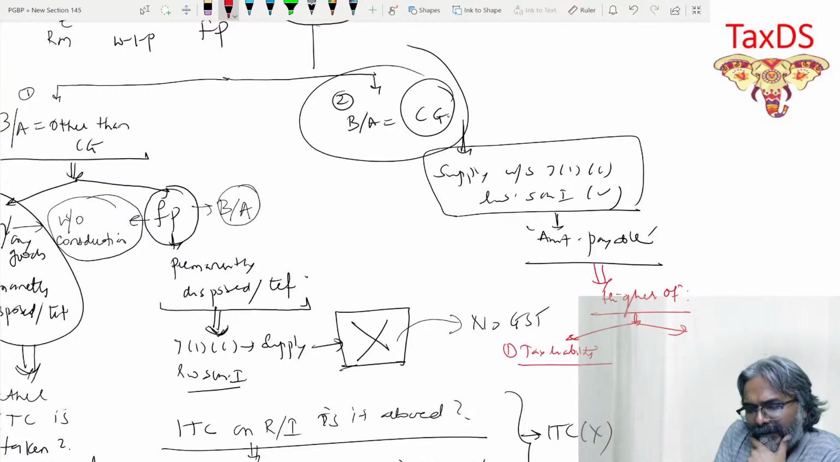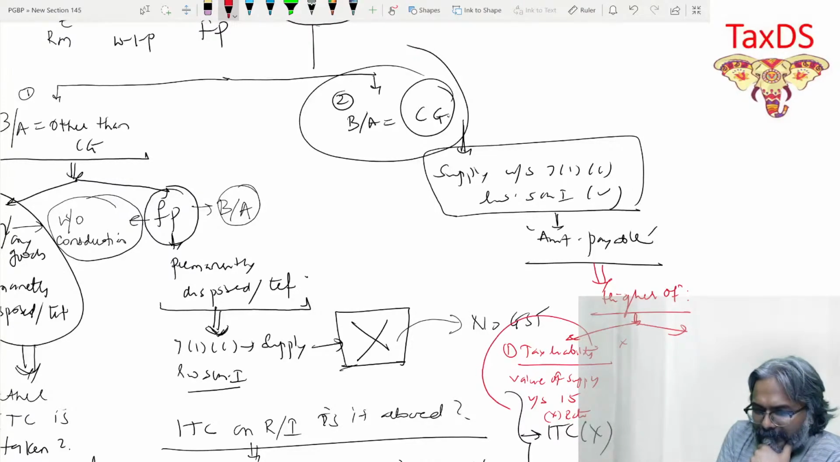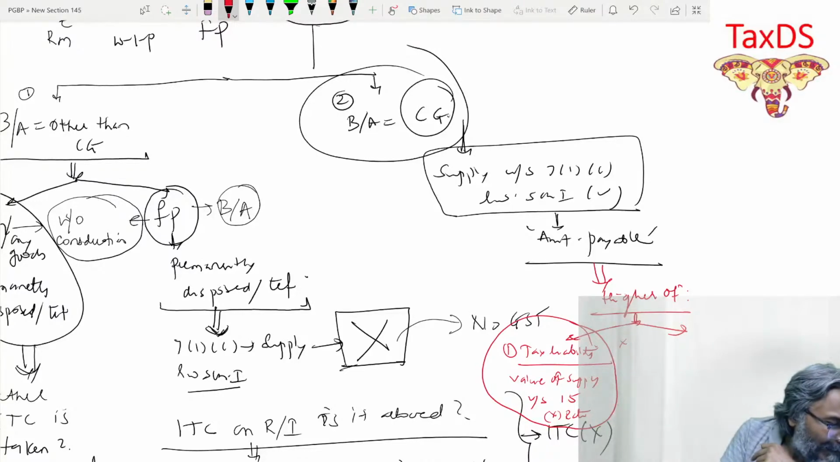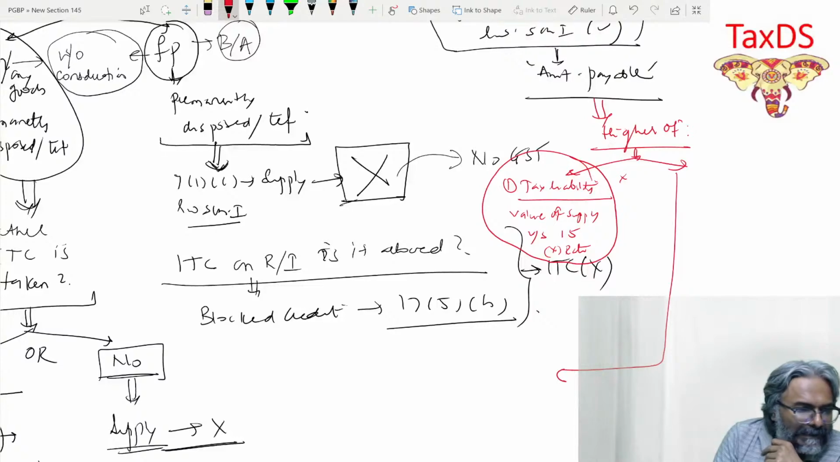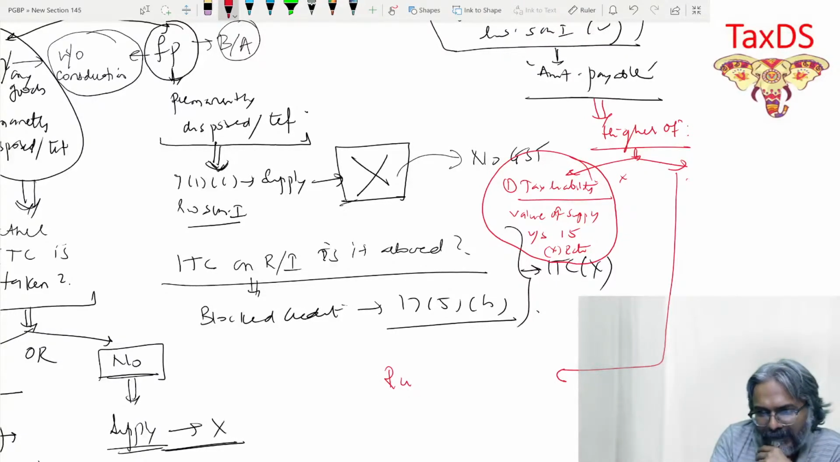What is the tax liability, students? The value of supply under section 15 into the rate. That is point number one. The value of supply primarily under section 15 into the rate. And the second one, students, is this. Rule number 42. Higher of the two things. So what is the second one? The comparison of the second point, students, is rule number 44.